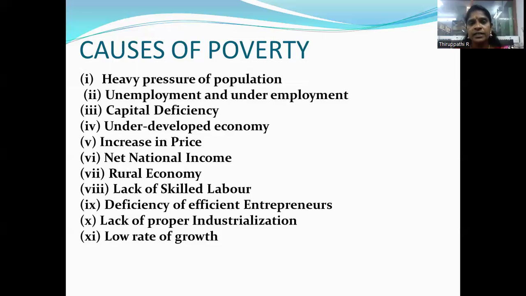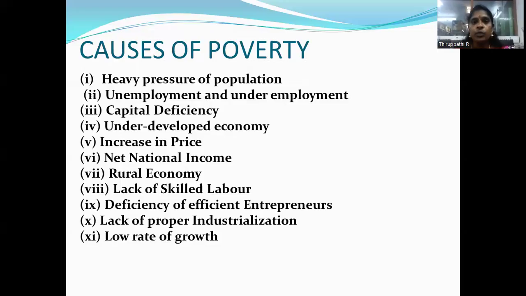The next is unemployment and underemployment. Due to the continuous rise in population, there is chronic unemployment and underemployment in India. There is educated unemployment and disguised unemployment in our country. So poverty is just the reflection of unemployment. The next is capital deficiency.